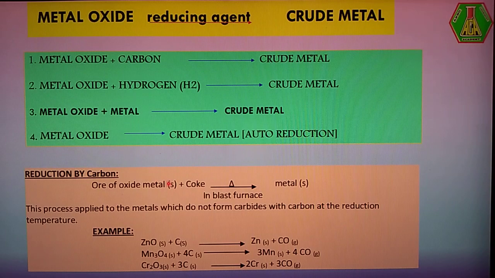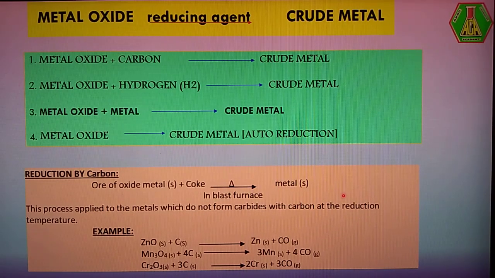This mixture is taken in a suitable furnace. Generally a blast furnace is used. Just roast well. What happens? The metal oxide is reduced to become crude metal.